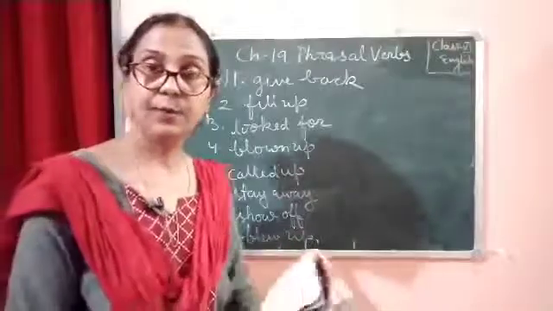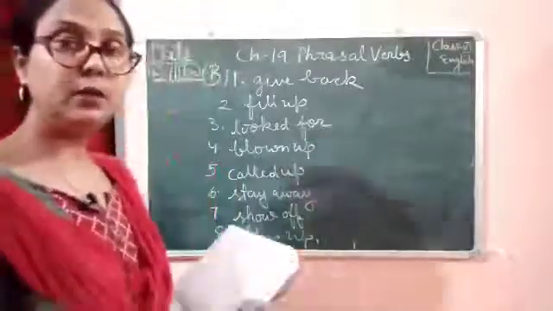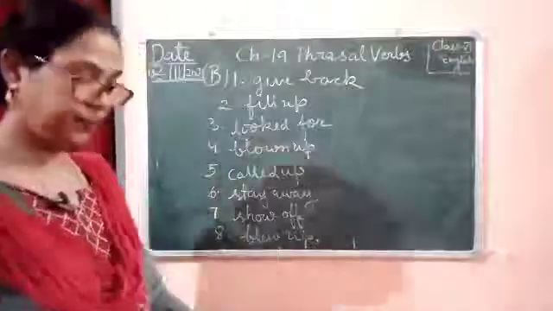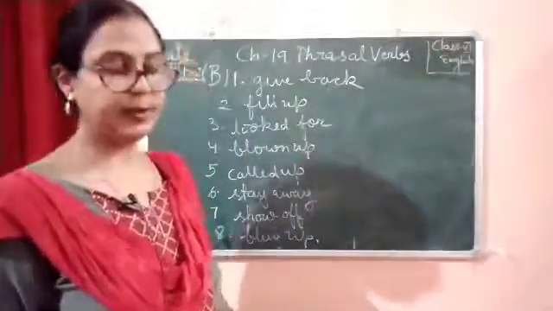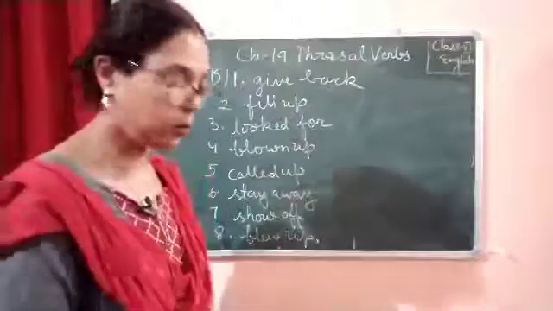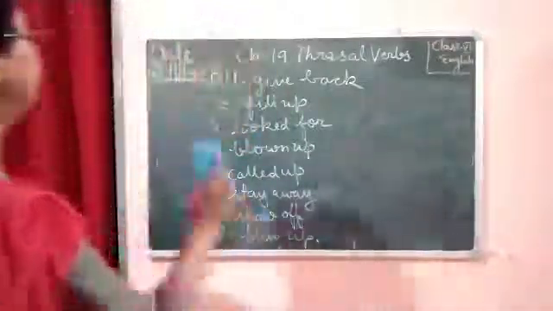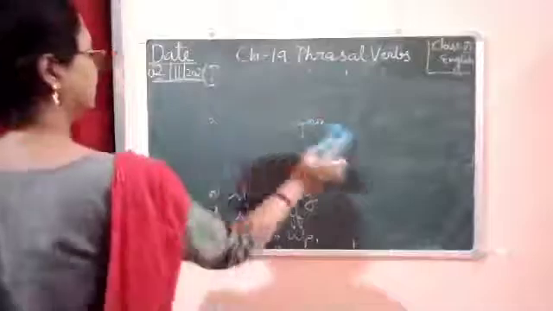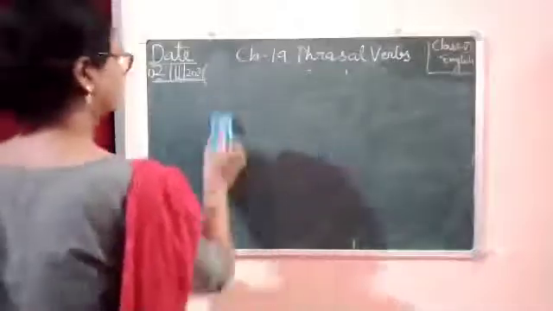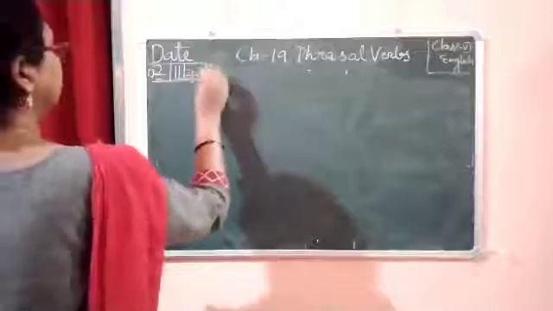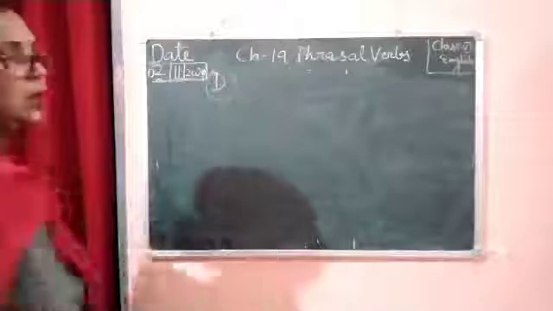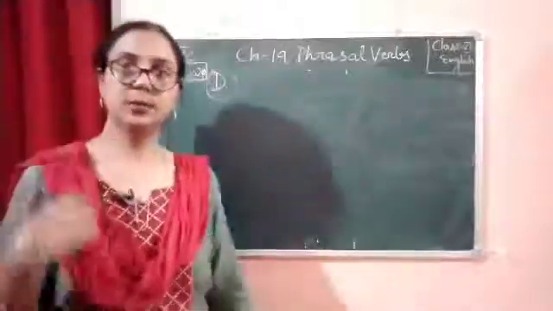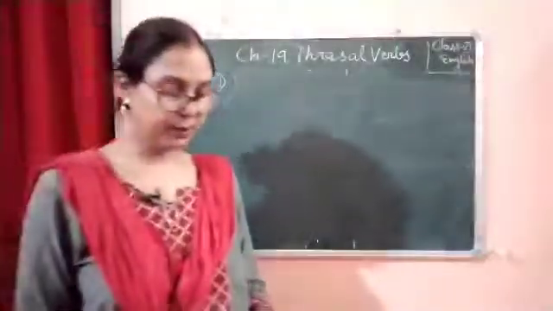Now we are going to complete next one. So children, please turn over to page 111, and this is exercise number D we are going to do. So this is exercise number D that we are going to complete.